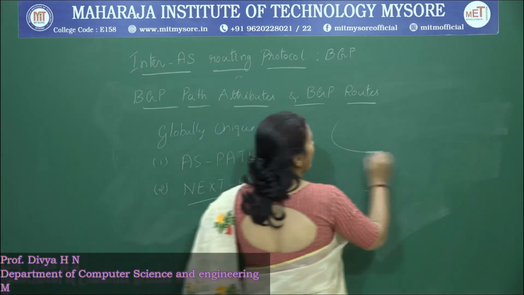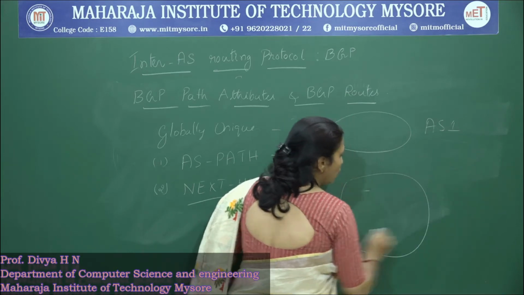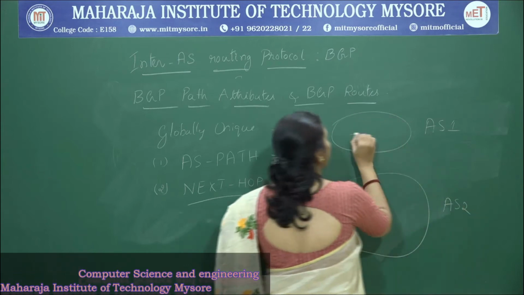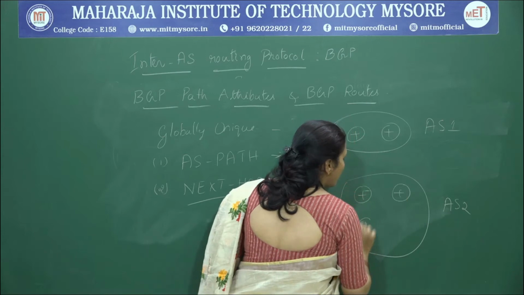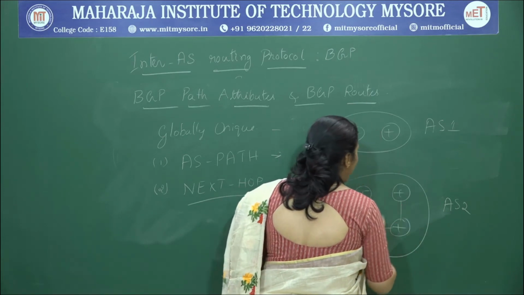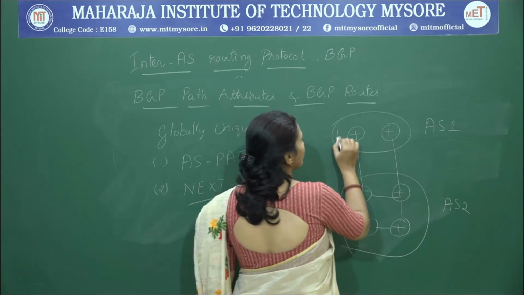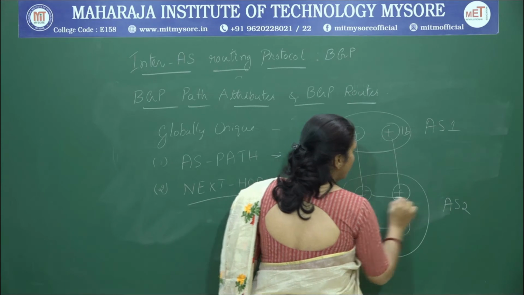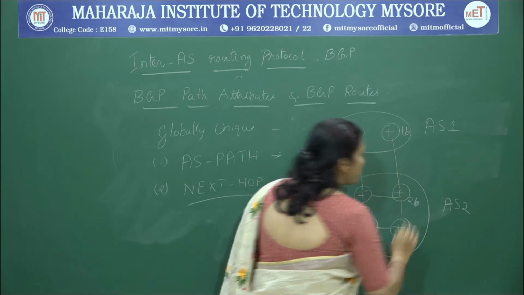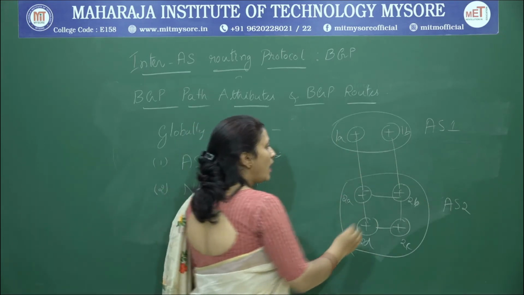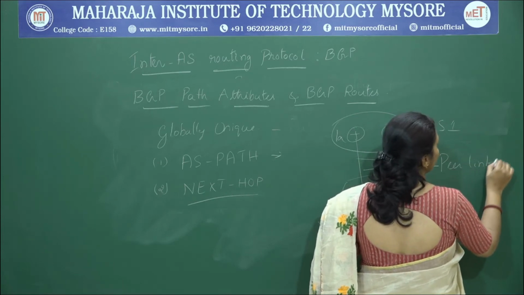Consider an example. I have one autonomous system here and one more autonomous system here. AS1 has 2 or more routers; for ease of understanding, I have marked it with 2. Now, I have 2 peer links.